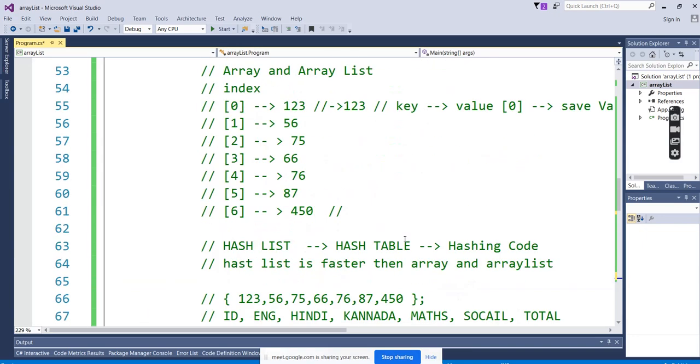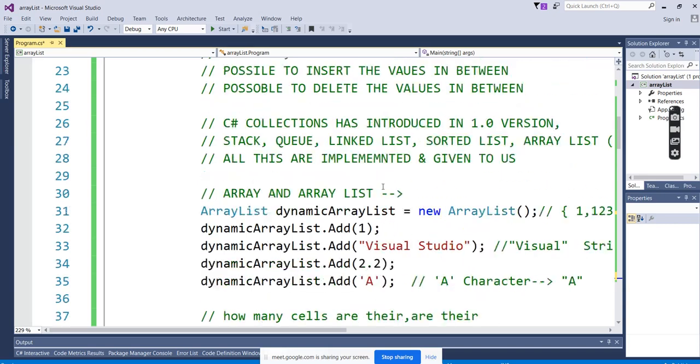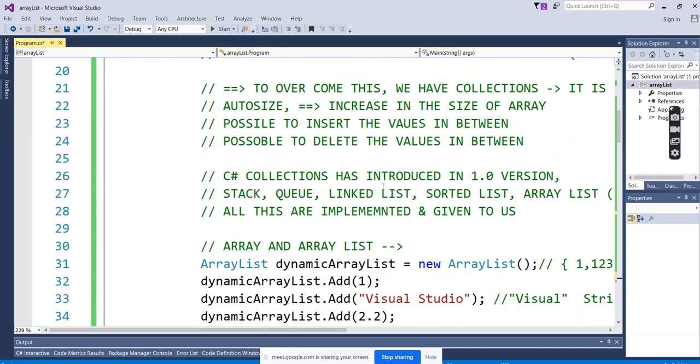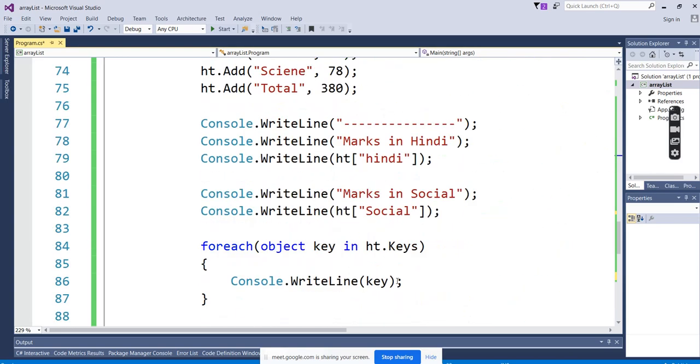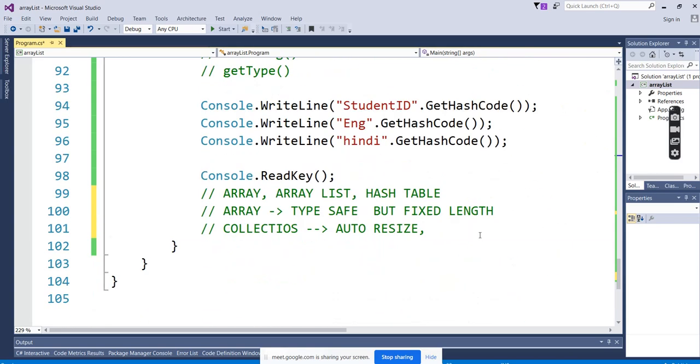Because we've seen how it operates. First it will allocate 4, then it will resize itself to double, 8, then 16, 32, and keep on going. So it is resizing its size dynamically. So the advantage here is auto resizing, but not type safe. Collections are not type safe.